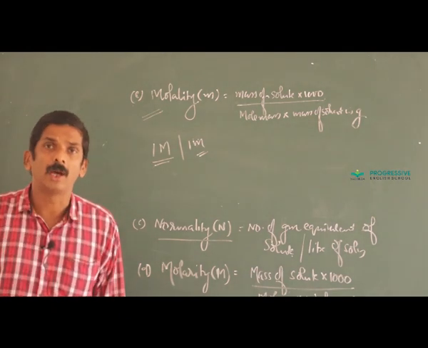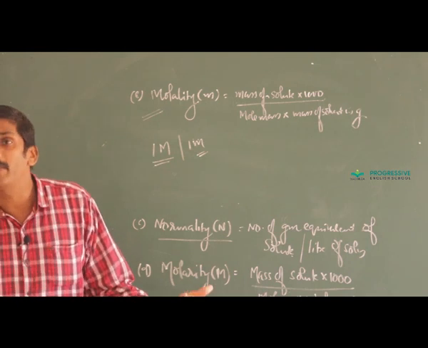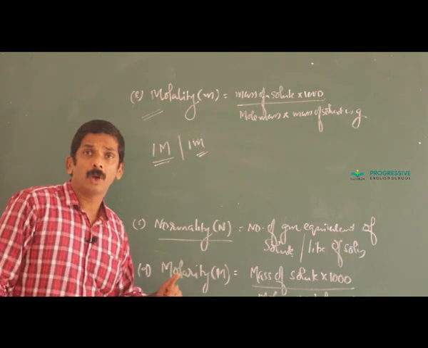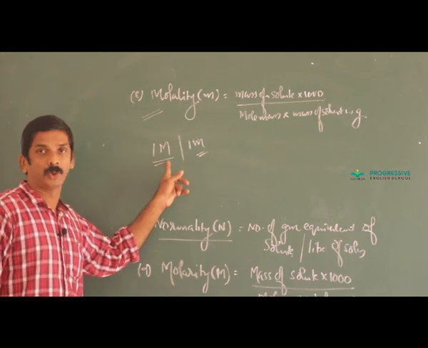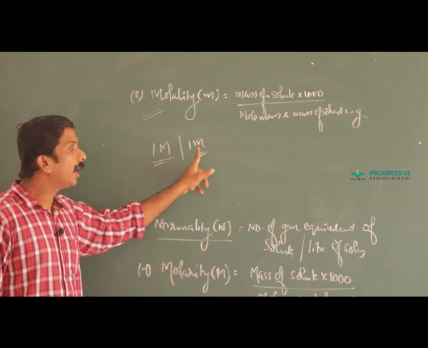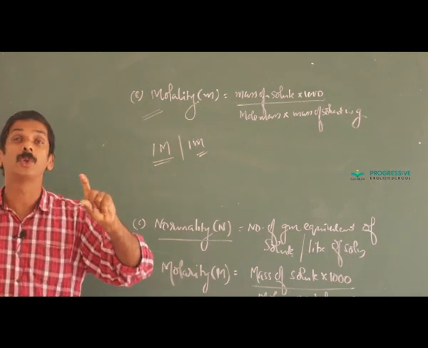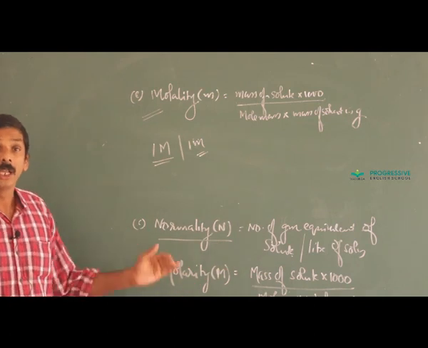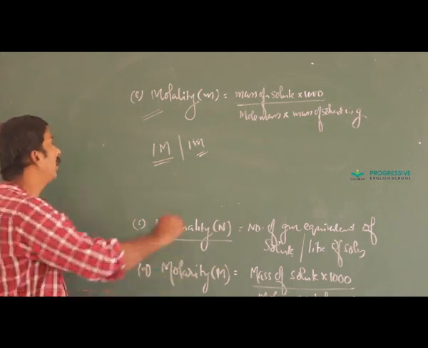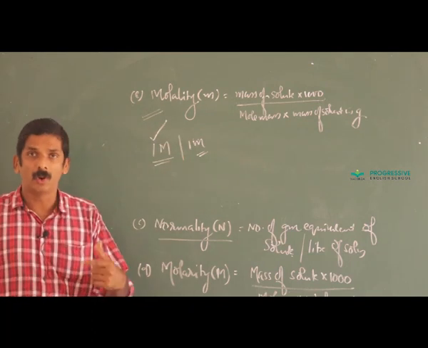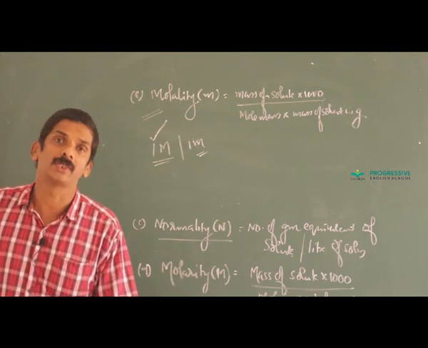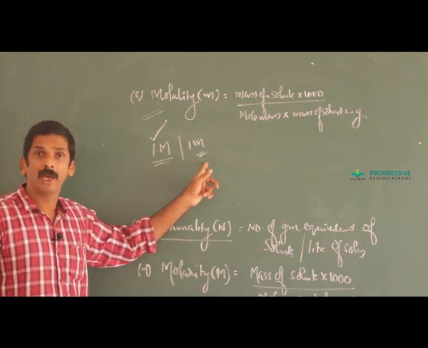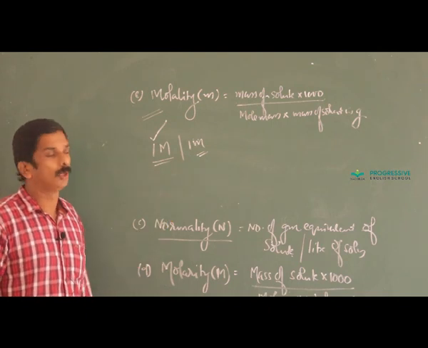1 molal or 1 molar. You just expand what you mean by 1 molar solution. 1 molar means 1 mole of solute dissolves in 1 liter of solution, isn't it? While molality means 1 mole of solute dissolves in 1 kilogram of solvent. Hence, number of moles per unit volume is more in 1 molar. Hence, it is more concentrated. That is, 1 molar is more concentrated than 1 molal for the same solute.